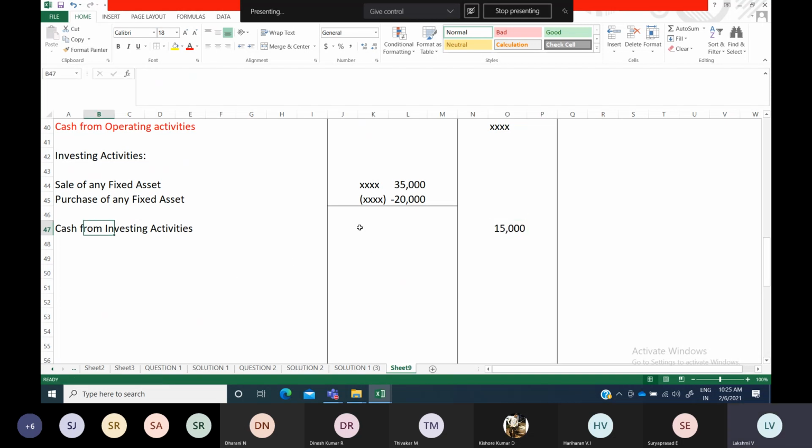Okay, so where we are writing and where the amount has been mentioned, we should show it in the respective column, all those things we should be very careful about. Okay, and moving to the second thing here, investing activities got completed. So final answer you would have got, and after that you're moving to the financing activities. Similarly, any long-term loans, if they are borrowing, all those things also will get reflected here. Long-term loans, borrowing, and then repayment of any long-term loan, all those things will come under investing activities only.